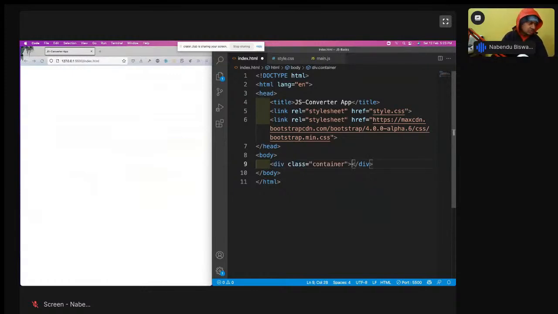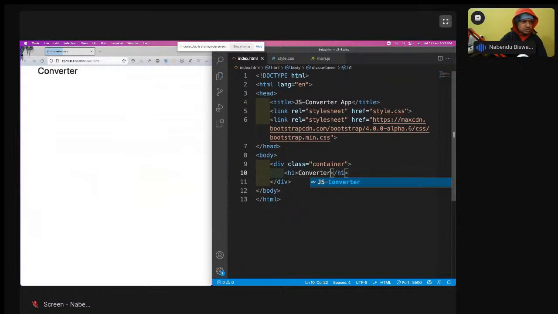Actually container is also a Bootstrap class. So Bootstrap is like this, h1 I'm having, and I'll have a converter like this here. Save it. So it will show like this. But I can add some classes through this Bootstrap here, and I don't have to write CSS for it.